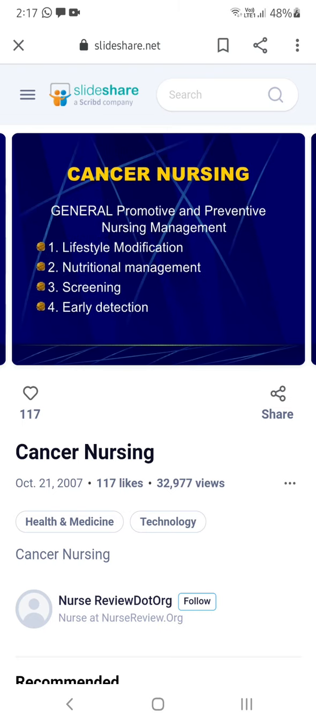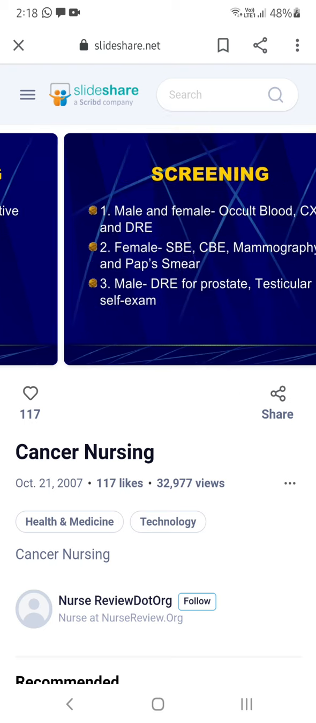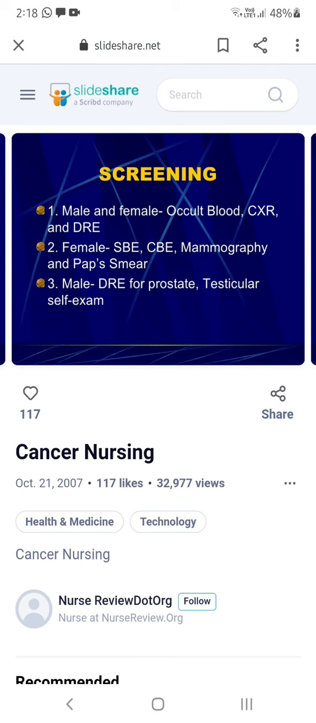General promotive and preventive nursing management includes lifestyle modification, nutritional management, screening, and early detection. You all know a healthy lifestyle should be there. Every male and female should go and do blood tests at least once yearly. If your mother or your family has a cancer history, then definitely go for a checkup yearly. And we have self checkups like breast self examination, and for the boys testicular examination. Those two we will see in the next class.